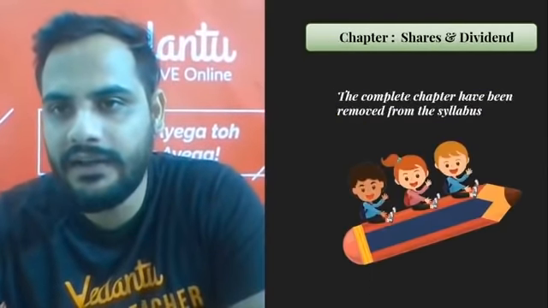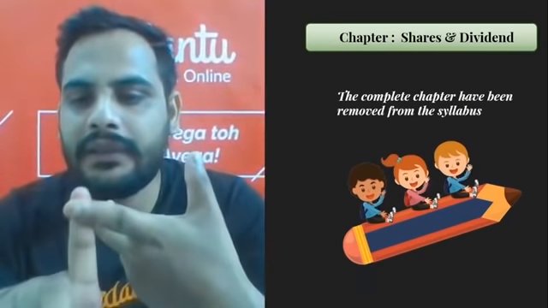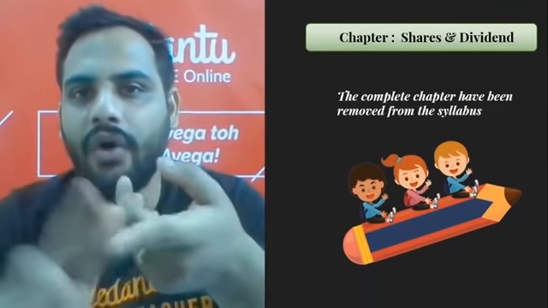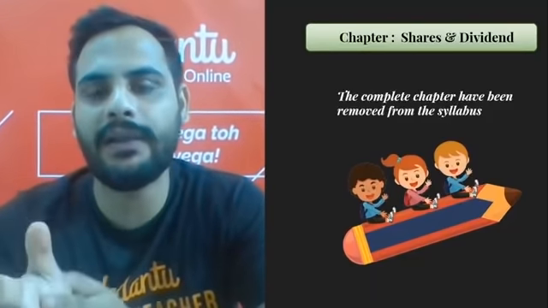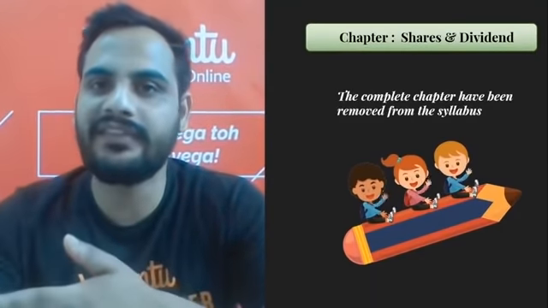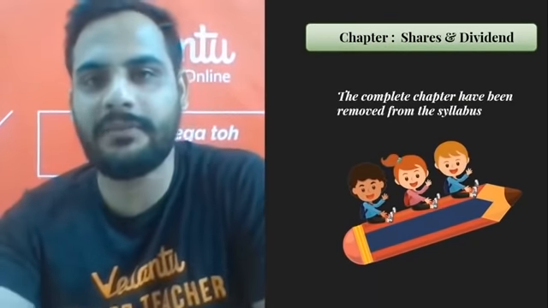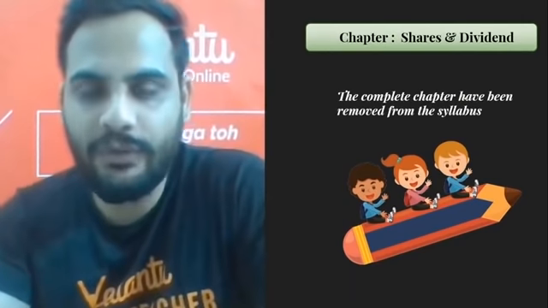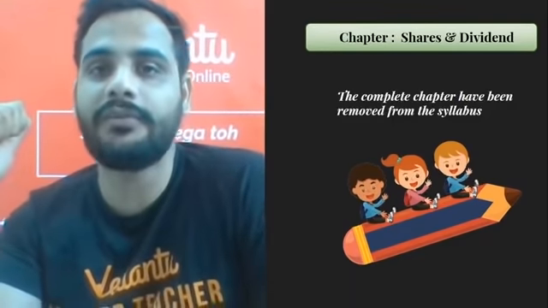Now understand, if you look carefully, the topics which have been removed are either very basic in nature, or they are not going to be useful in your grade 11th and 12th if you are going for the science stream. Because mathematics you will be taking as an optional subject in grade 11th and 12th if you are going for the JEE examination, right? So maths will be one of your optional subjects.